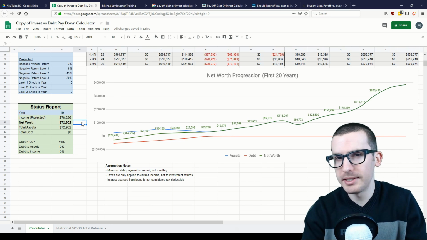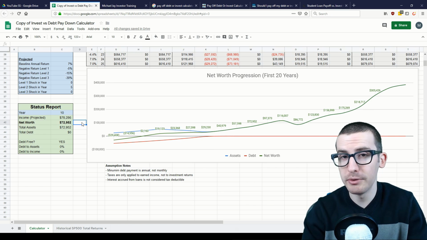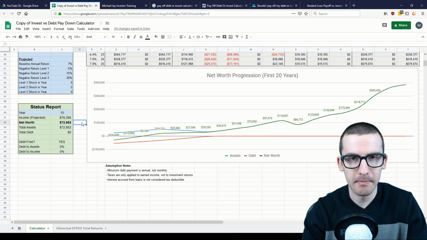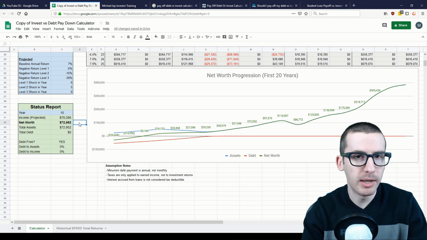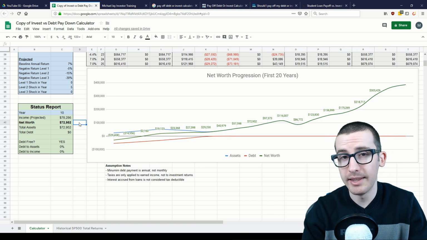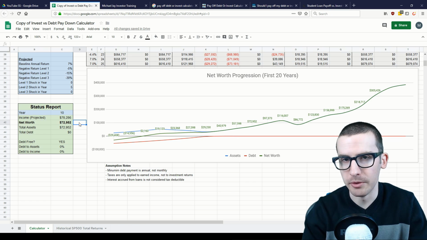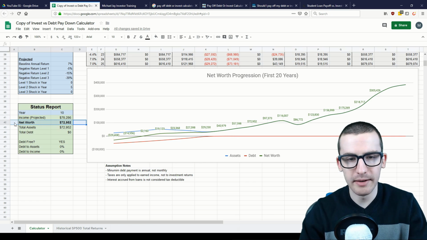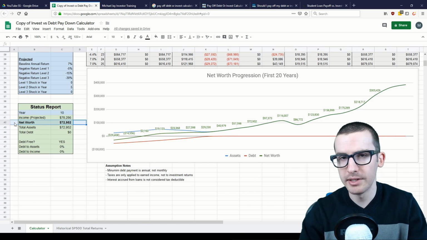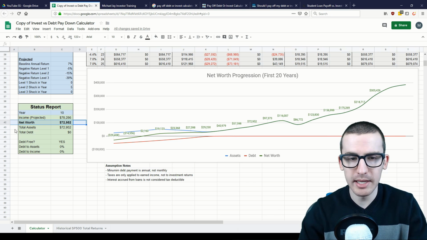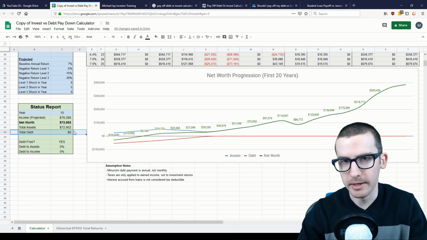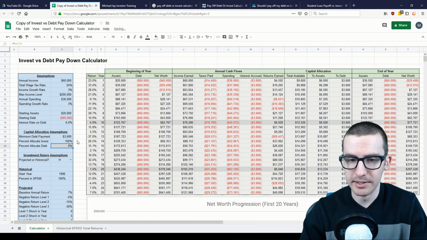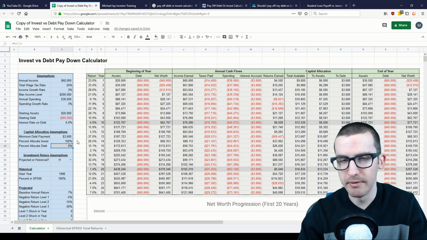Now, on one hand, this might seem like strong evidence that it's better to invest even if you have 6% debt, as you'll end up with a higher net worth in the end. However, do keep in mind that this was just one potential projection of returns, and that returns could definitely be different in the future. Additionally, the difference in net worth at the end of year 10 of just $5,000 might not make a significant difference to those individuals, especially if they consider that even with $5,000 less, they'll be completely debt-free. Let's go back to our 100% invested scenario and try maybe a different set of investment returns.